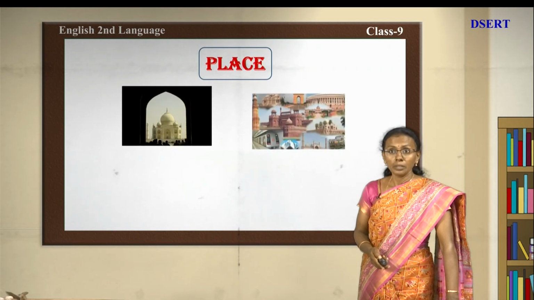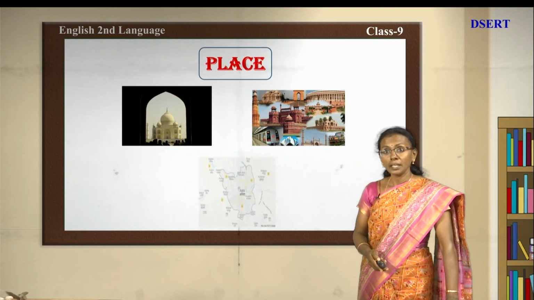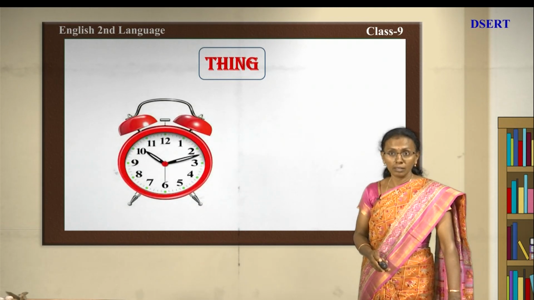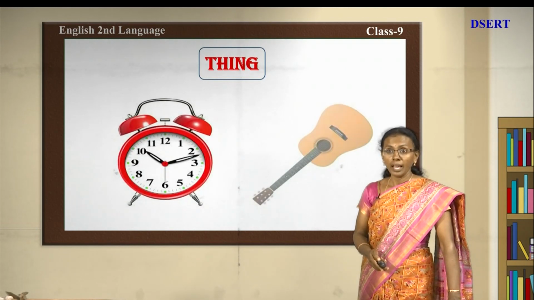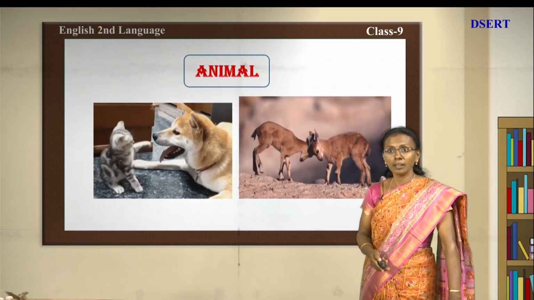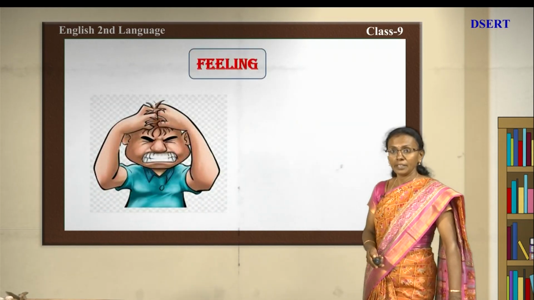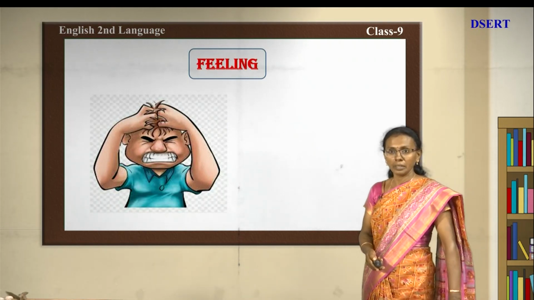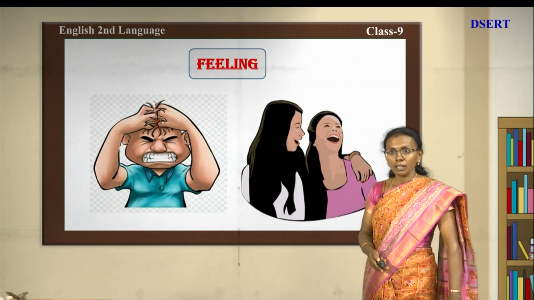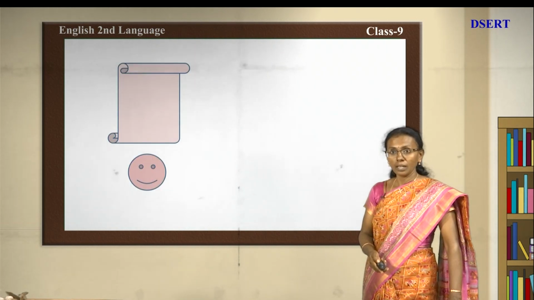Place: you can see Agra, and in the second picture you can see the places of Delhi, and here is the picture of a map of Agra. Next we go to thing: it is an alarm waking you up, and this is a guitar. Now these are animals, you can see what they are doing, they are playing with each other. You can see the feeling, see how that person is desperate, isn't it? It is a feeling, depression, or he is very sad. And you can see that both the friends or girls are laughing, they are happy.